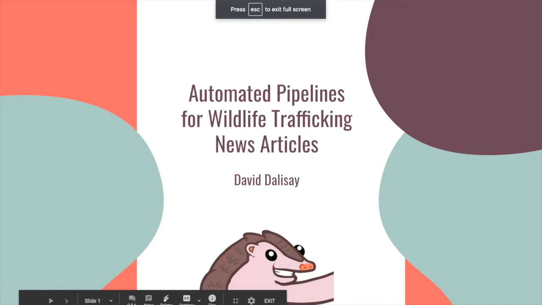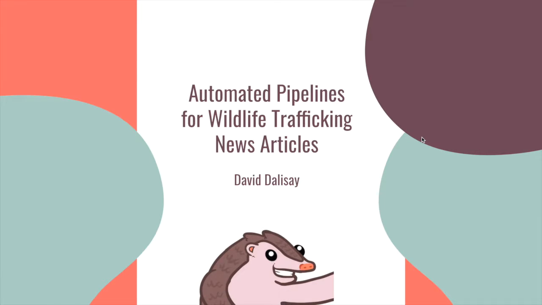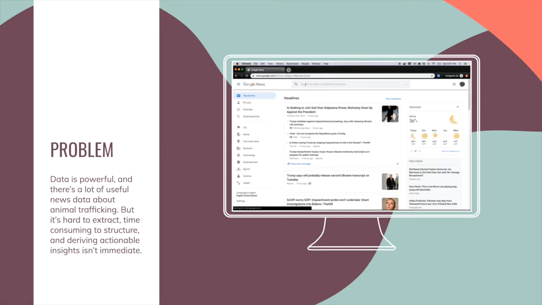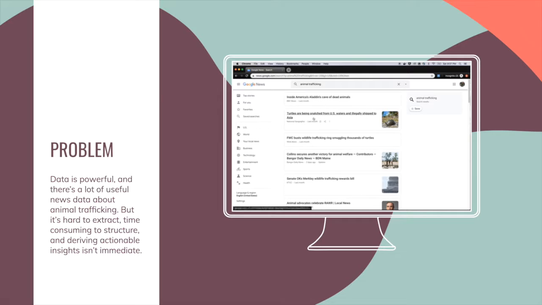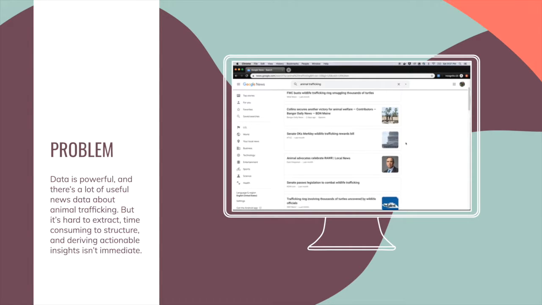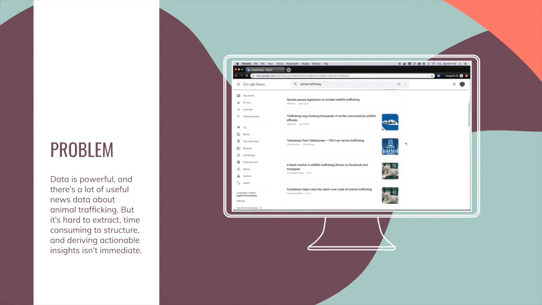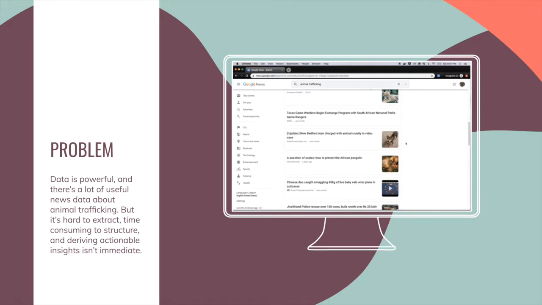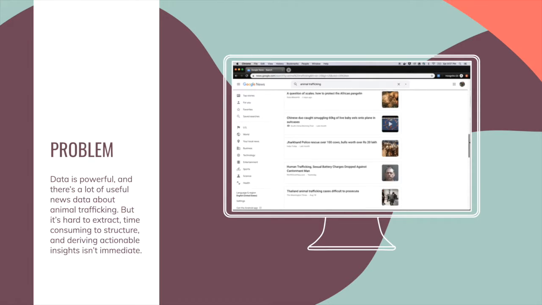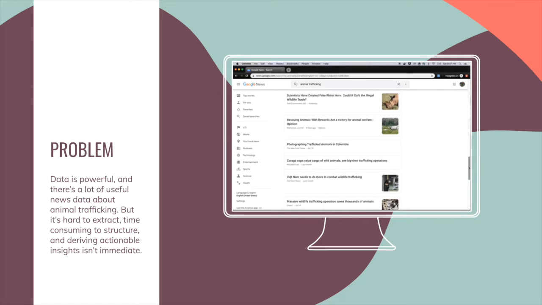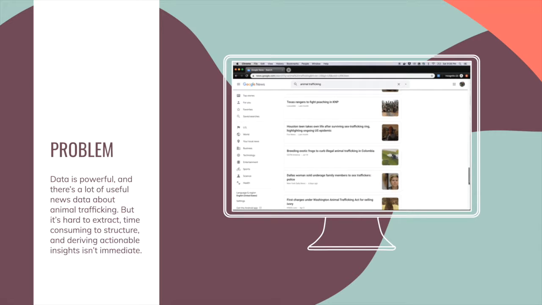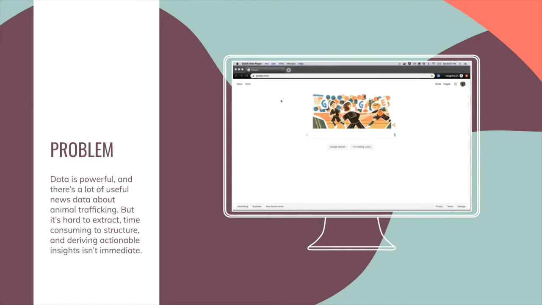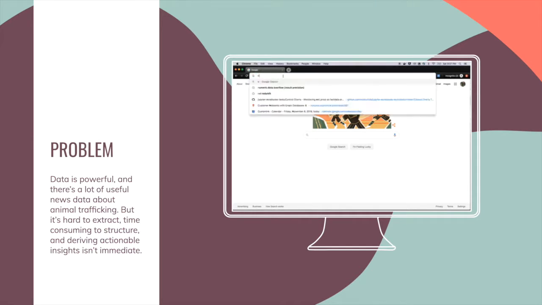Okay, so my project is called Automated Pipelines for Wildlife Trafficking News Articles. The problem statement that I chose was number 10, about the Wildlife Conservation Society using news articles as an initial step towards understanding what kind of animal trafficking events occur, and where and when and how. News articles that are relevant to them help them find patterns with illegal wildlife contraband.